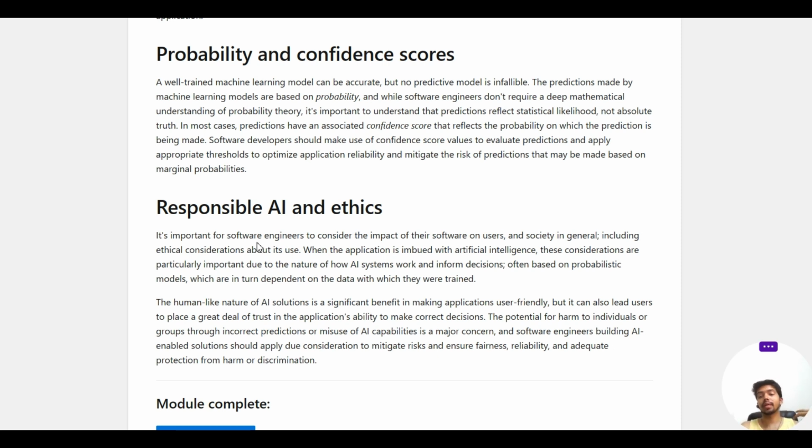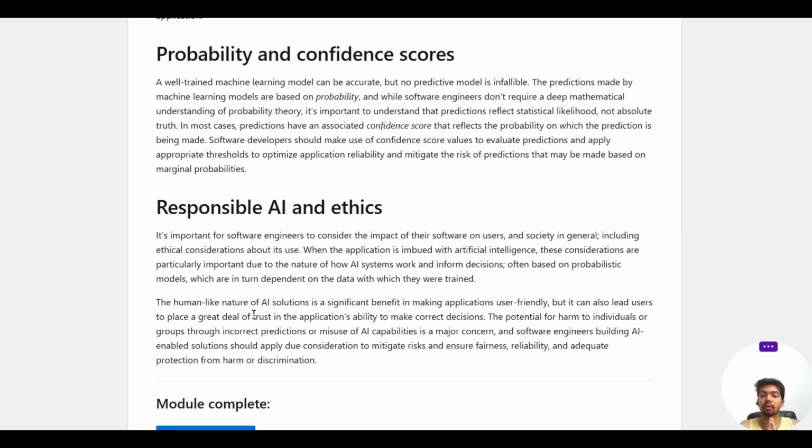So then comes responsible AI and ethics, which is a very important part of artificial intelligence. It's important for software engineers to consider the impact of the software on users and society in general, including the ethical considerations about its use. When the application is imbued with artificial intelligence, these considerations are particularly important due to how AI systems work and inform decisions, often based on probabilistic models, which are in turn dependent on the data on which they were trained.